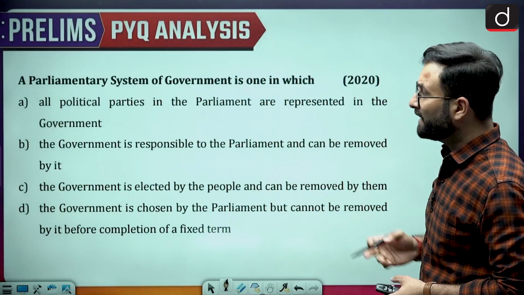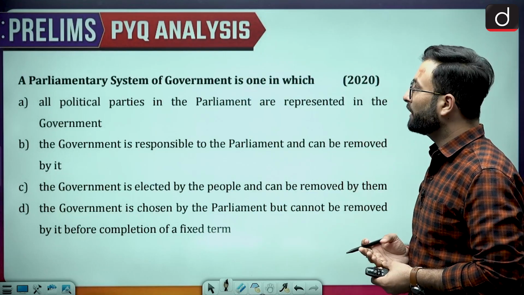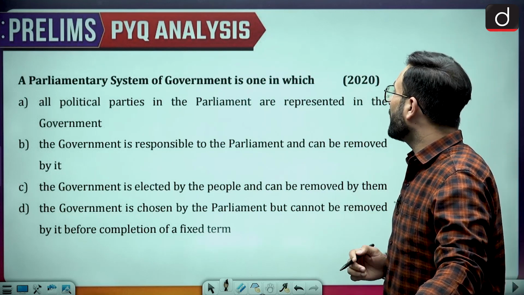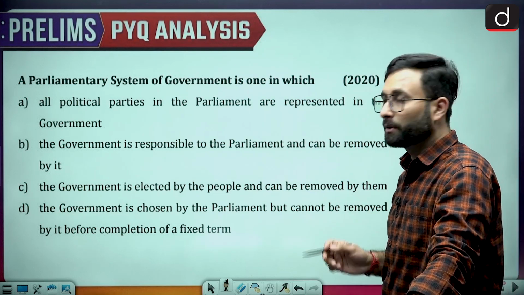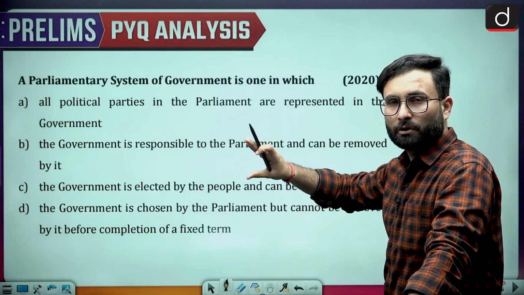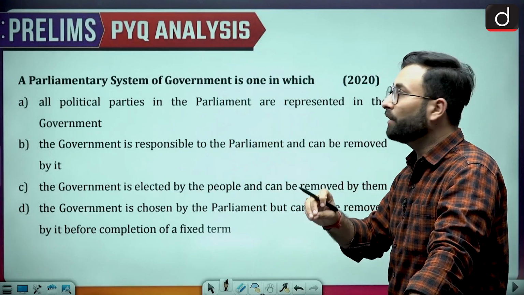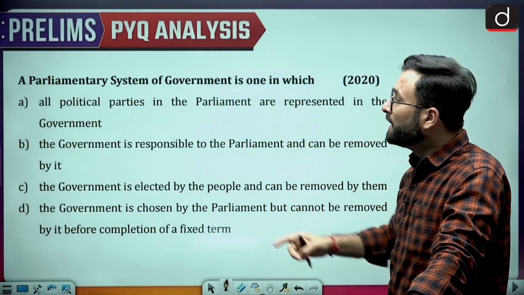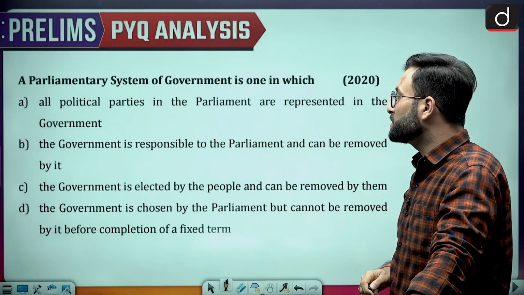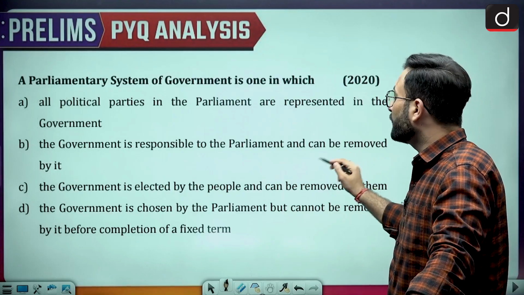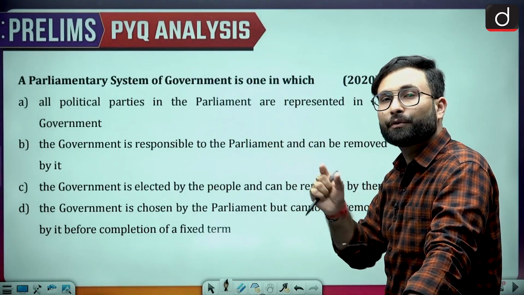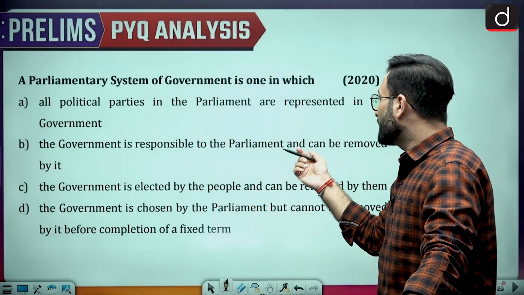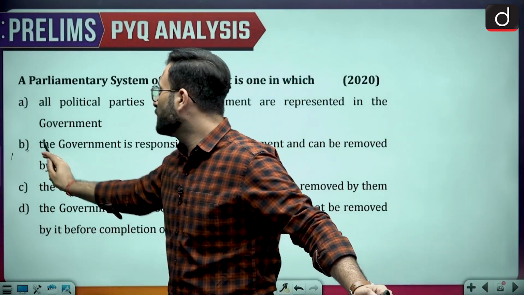Okay, a parliamentary system of government is one in which all political parties in the parliament are represented in the government. Okay, that can differ basically on the kind of parliamentary system you are having. So accordingly that can be there. Then coming to the next one, government is responsible to the parliament and can be removed. Now this is the core feature of the parliamentary system, that government is responsible, okay, and that can be removed as well. Okay, so option B would be your right answer over here.